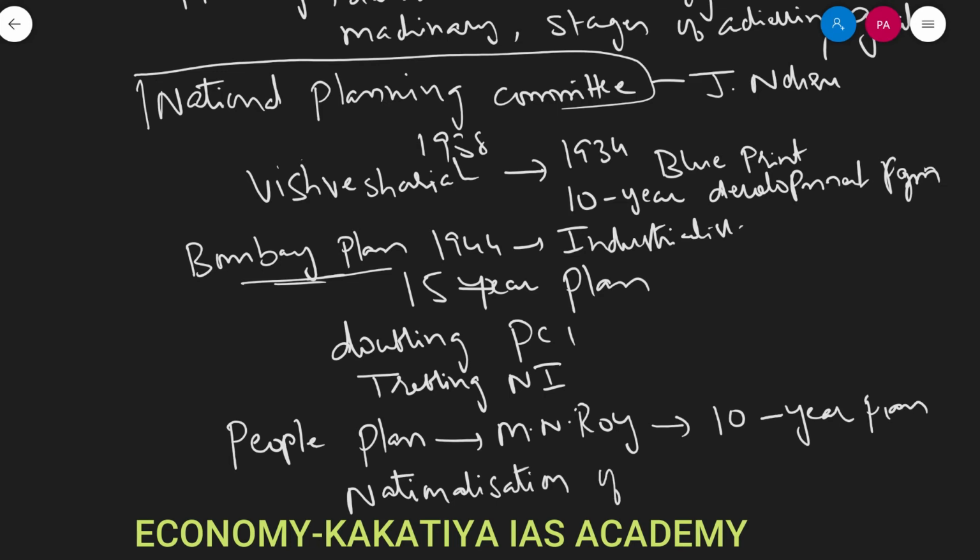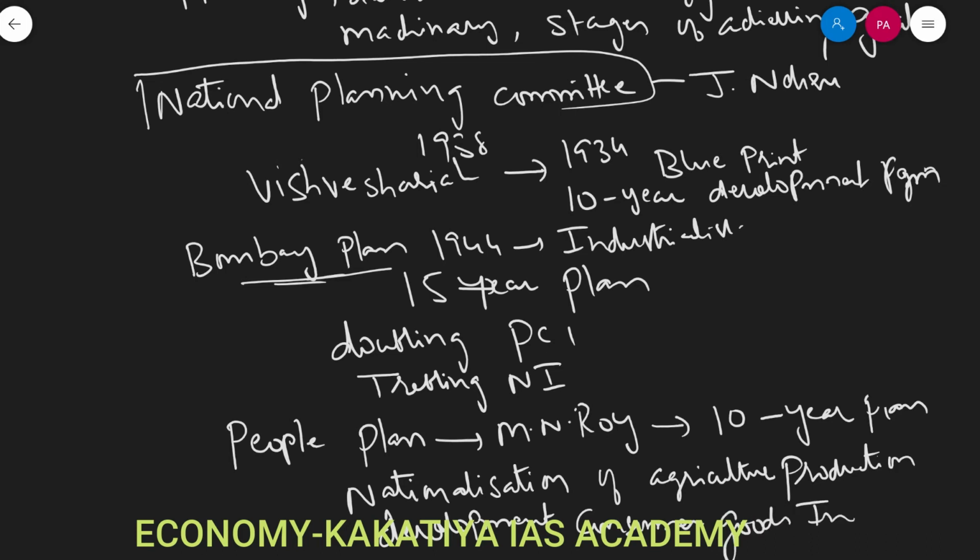Nationalization of agriculture production, right, including development of consumer goods industries by the states, right? So this is what the People's Plan given by M.N. Roy was.